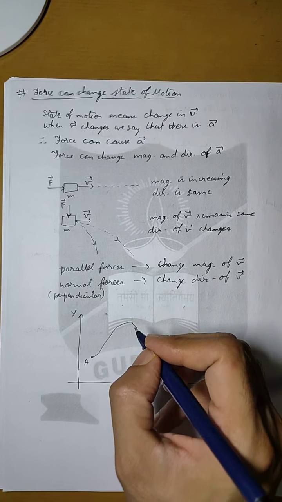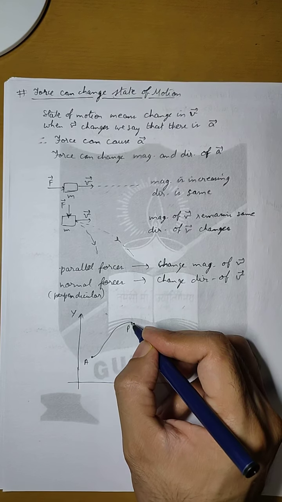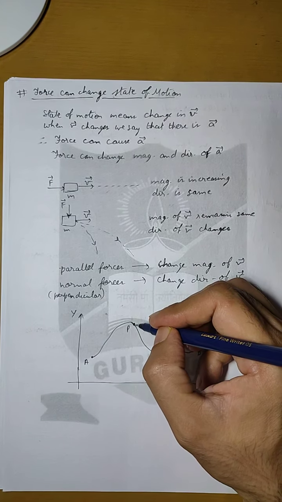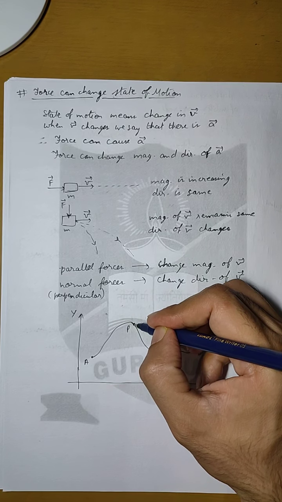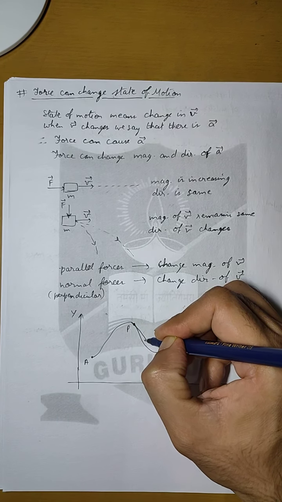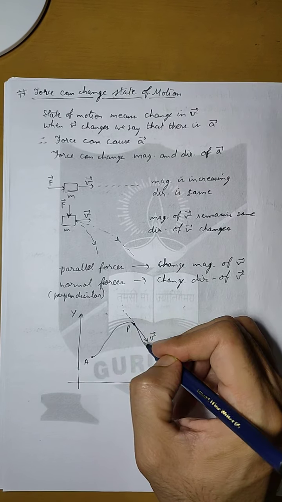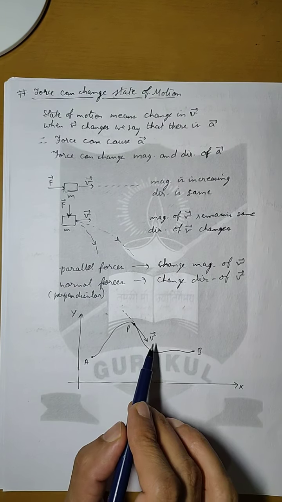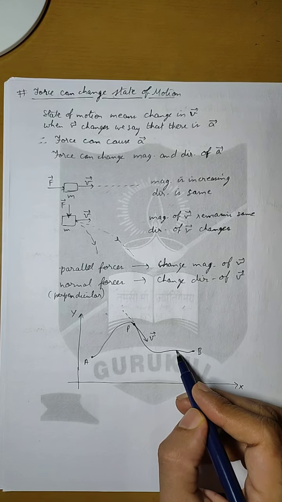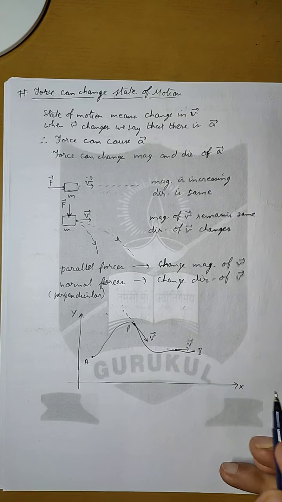But if we take one point, suppose this point P, and we want to find out the velocity, then we know that on this path at this point the direction of velocity will be given by the tangent at this point. This tangent will be like this, and it gives us the direction of velocity at this particular point. Similarly, if we take any other point, the tangent at that point will give us the direction of velocity.